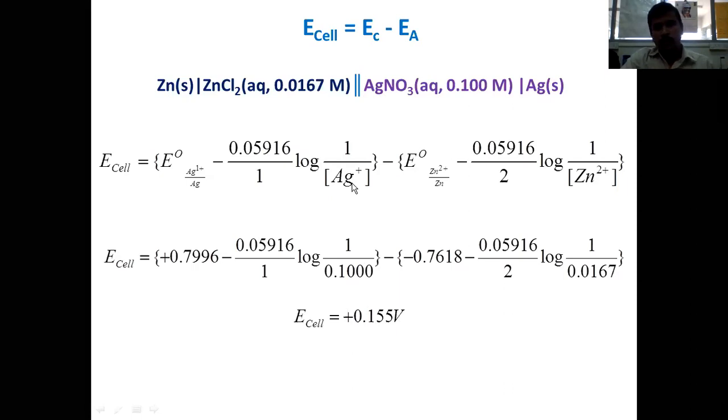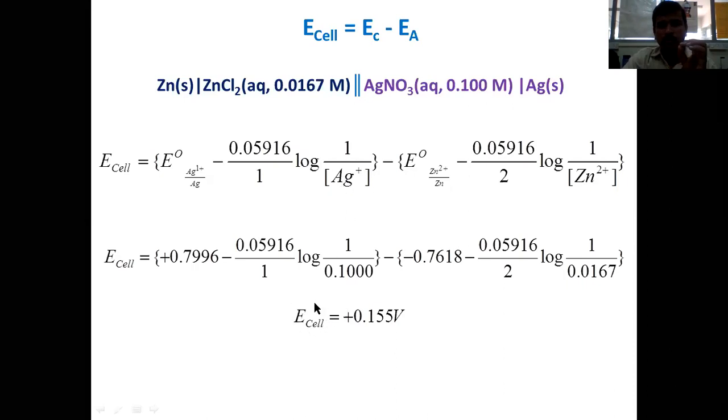Assume you wanted to calculate the concentration of either silver ion or zinc 2 plus. To determine the concentration, you design an electrochemical cell in such a way that the other half of the cell contains a known electrode in a solution of its own ion whose concentration is known to us. The silver ion concentration is the one you need to determine, so you put it here as the unknown. Finally, you can calculate the concentration.